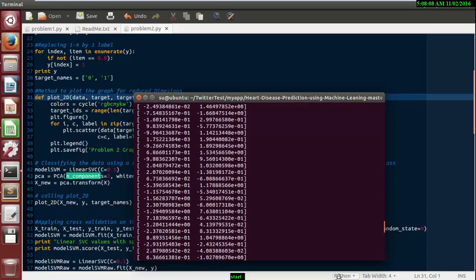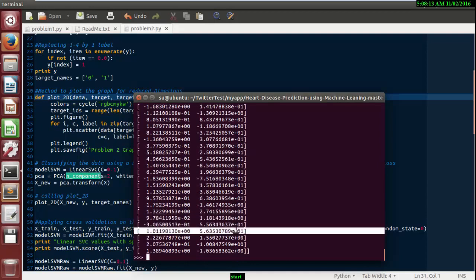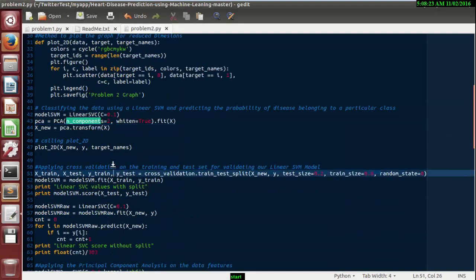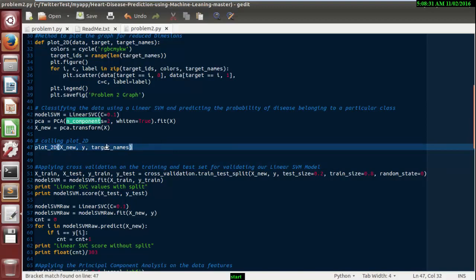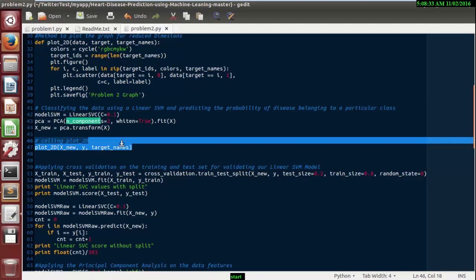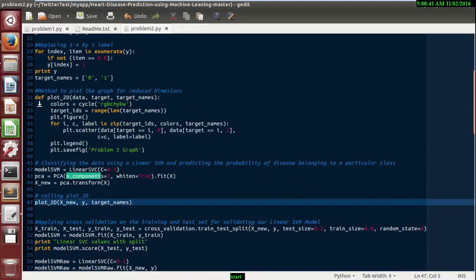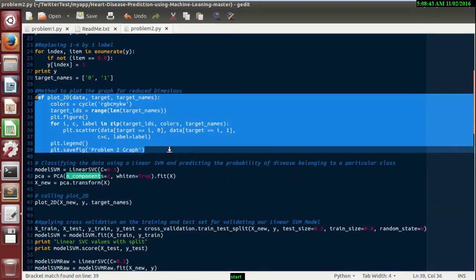This PCA is a quite famous feature extractor as it works on eigenvalues and eigenvectors. We'll tell you about eigenvalues and eigenvectors in the next session. In the meanwhile, let's move forward so that you can save time. What I'm going to do is plot the features with respect to y and the target name. I have already given the definition of this function above.